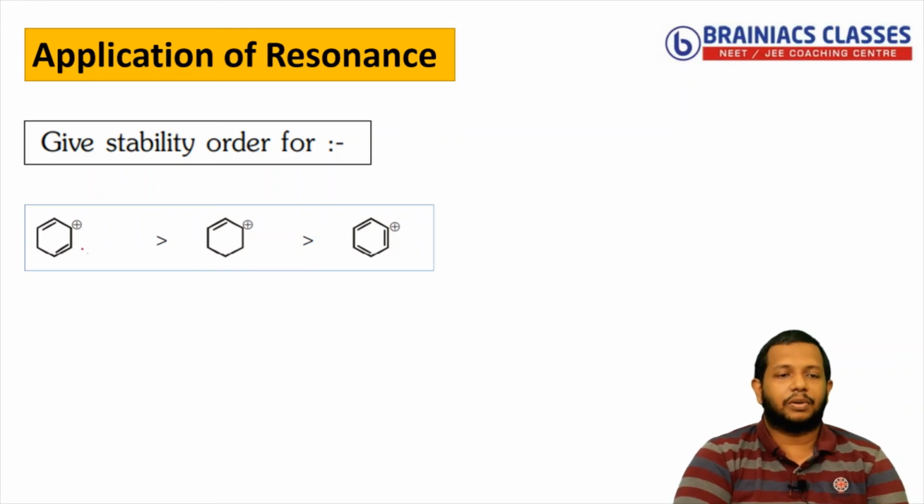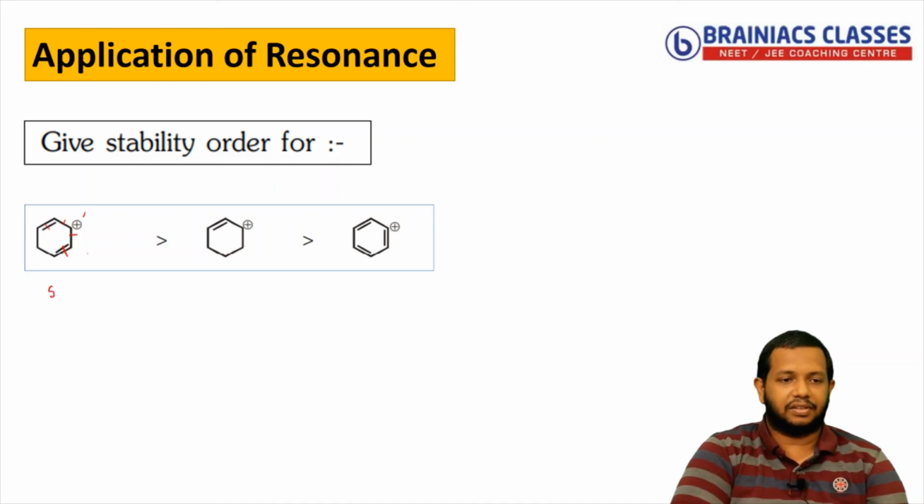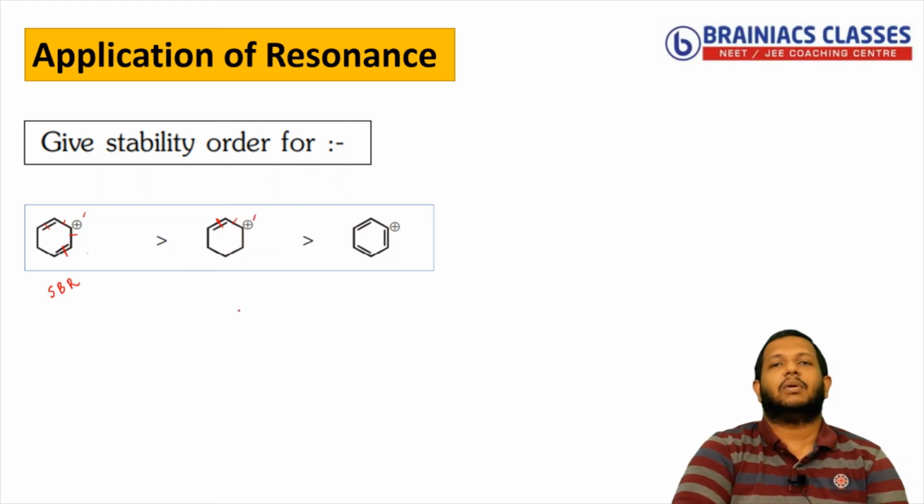So here also you can see double bond, single bond, positive charge, good, again single bond, double bond. So there is a conjugation present. So I can say this is stabilized by resonance. Correct? Now in the next one, if you see double bond, single bond, positive charge. Okay, again conjugation, stabilized by resonance.